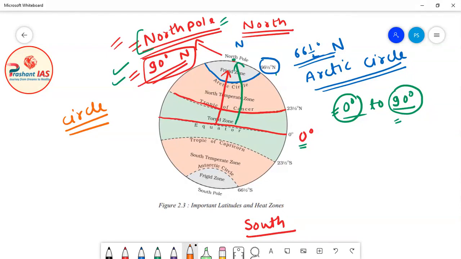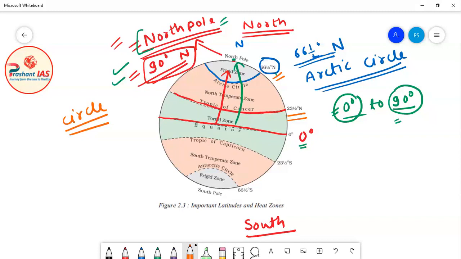For example, if we are talking about Arctic Circle, then on Arctic Circle all the latitudes whose measurement is 66.5 degree north will lie. Similarly, Tropic of Cancer is a circle because it is a parallel of latitude. So on Tropic of Cancer all the latitudes whose measurement is 23.5 degree north will lie.